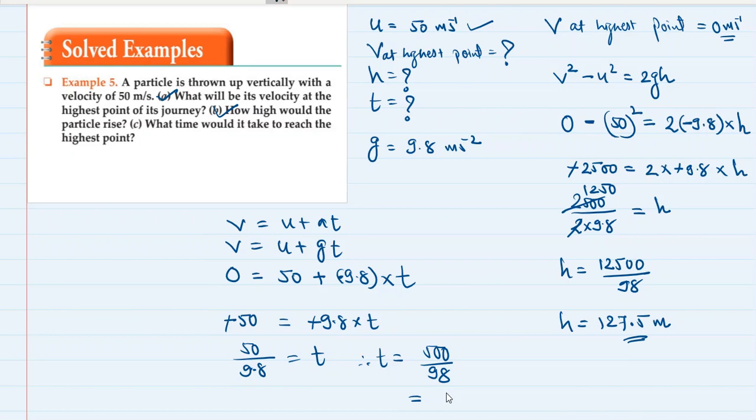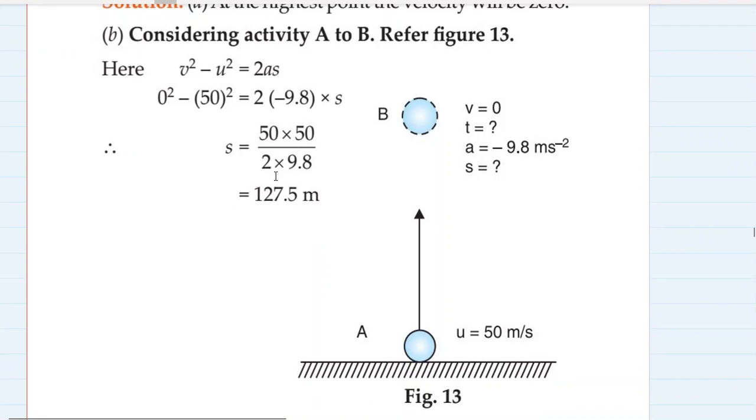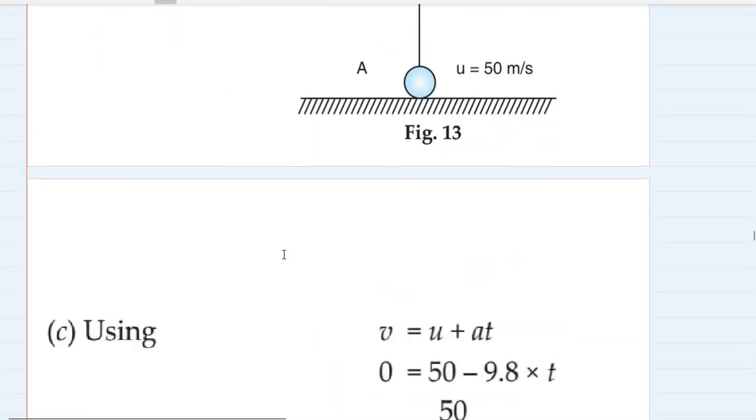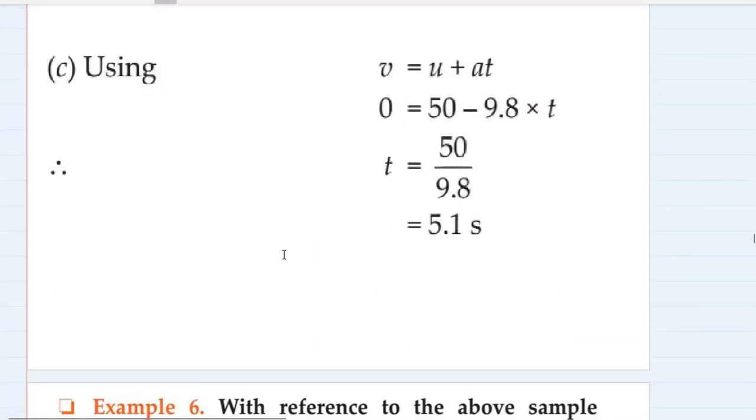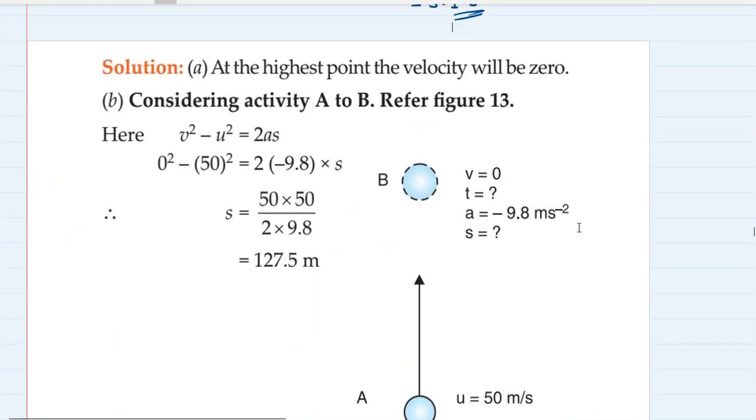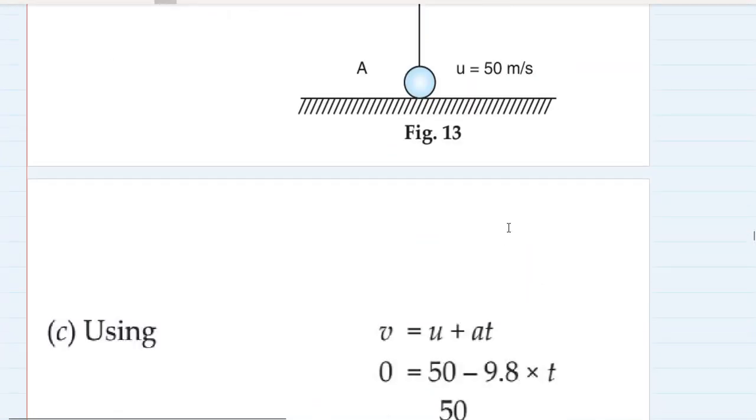So the time comes to be approximately 5.1 seconds. So the body will take 5.1 seconds to reach the maximum height, and the maximum height will be 127.5 meter, and the velocity at that highest point will be 0 meter per second. Let's check the answer. 127.5, 5.1 second, and final velocity will be 0. Correct.